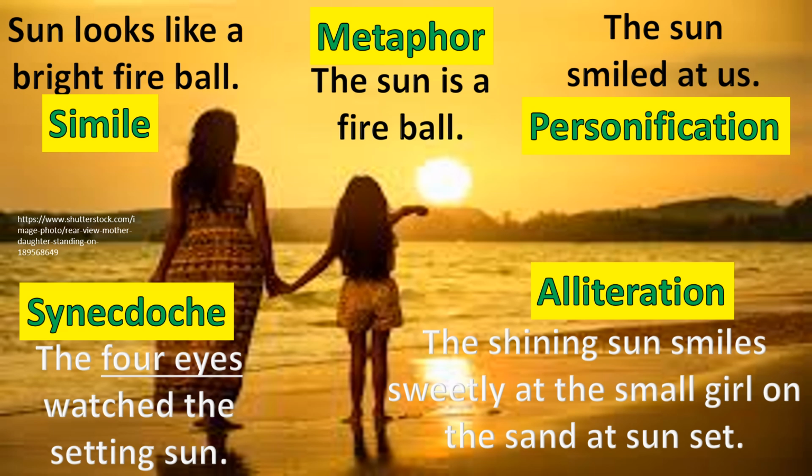Here is one more example. "The sun looks like a bright fireball" is a simile. "The sun is a fireball" is a metaphor. "The sun smiled at us" is a personification, whereas "the four eyes watched the setting sun" is the synecdoche. Then "the shining sun smiles sweetly at the small girl on the sand at sunset." That is the alliteration.